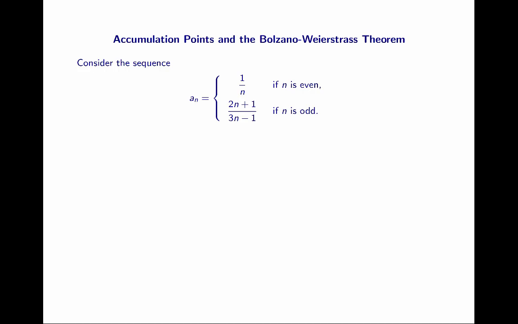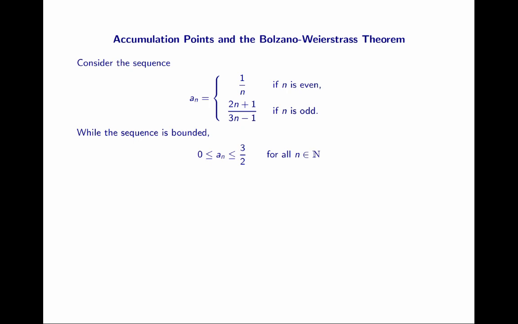Hello everyone, let's analyze. So today we're going to talk about accumulation points and the Bolzano-Weierstrass theorem. Before we get into what those things are, let's just consider a sequence. Suppose I have a sequence a_n where the even entries are 1 over n and the odd entries are (2n + 1) over (3n - 1).